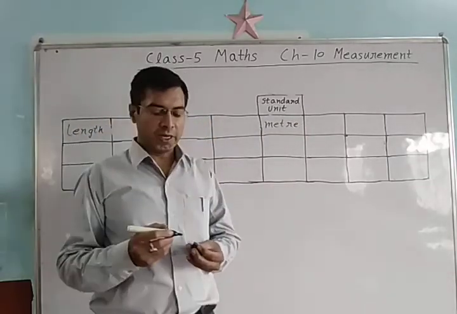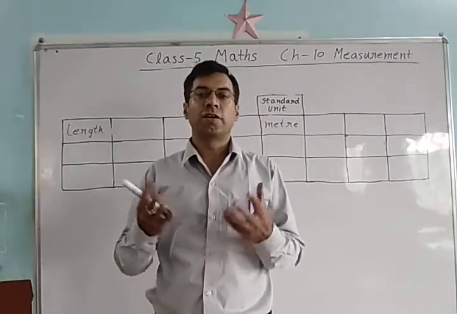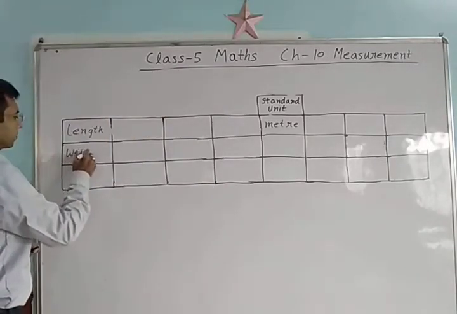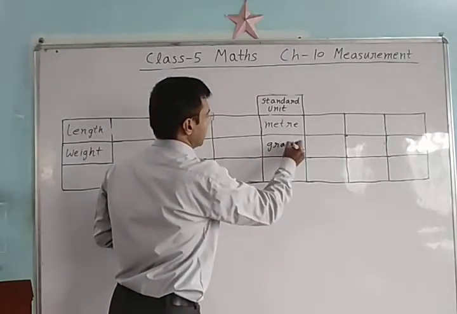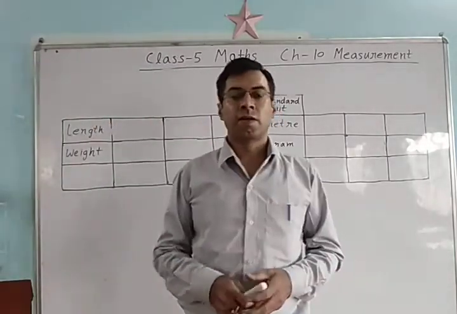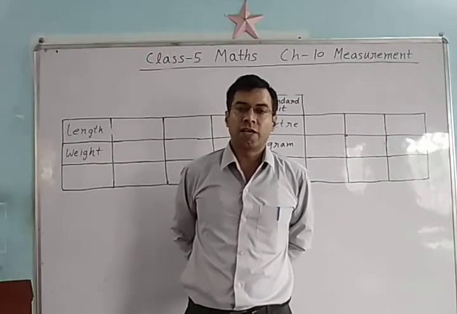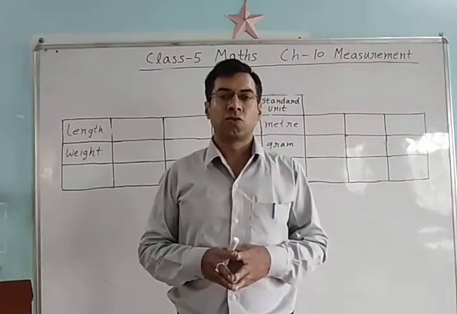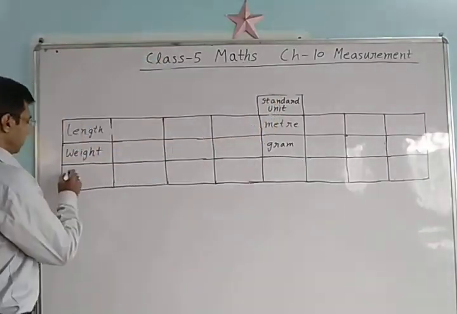Now when we measure how heavy any object is, then we find out the weight. So the standard unit of weight is gram. Student, liquid has no regular shape, so we calculate the volume by the capacity of the container they are held in. So what is the standard unit of capacity? Liter.